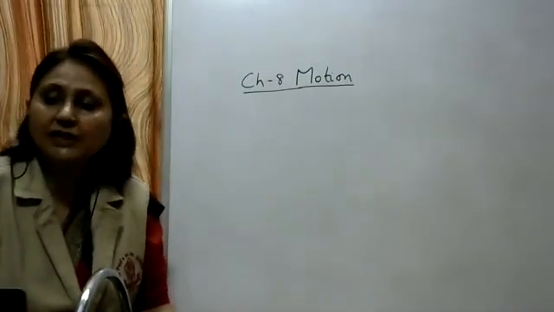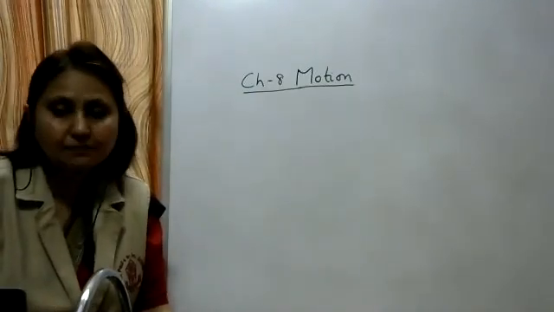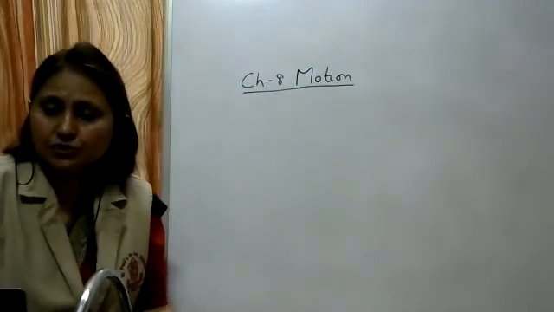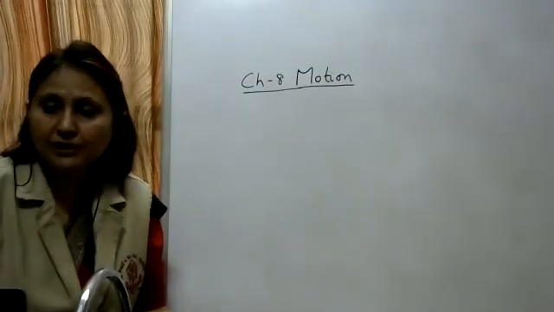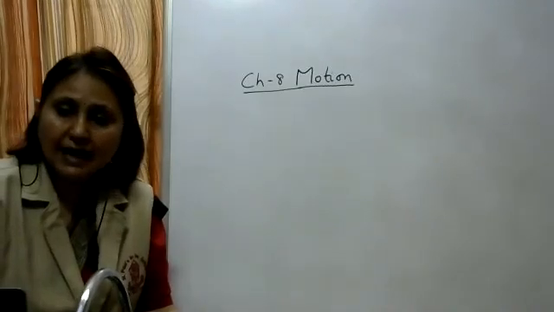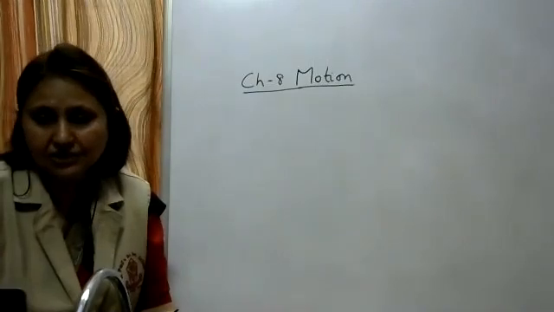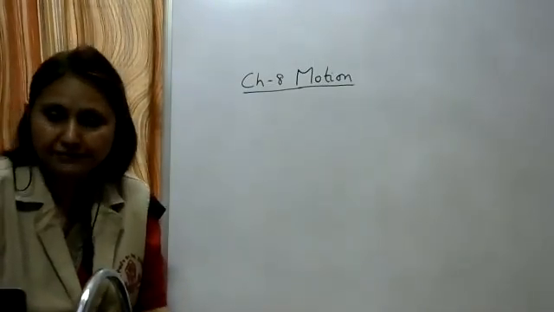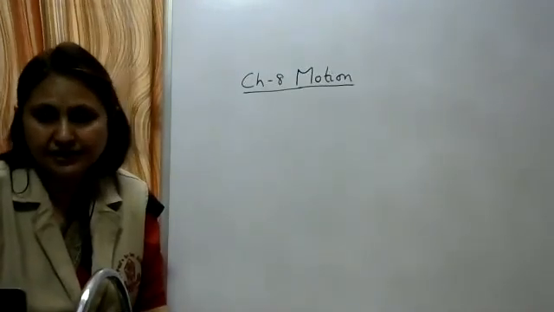And no object in this universe is at absolute rest, not at perfect rest. We say that this room is at rest because every day you see the position of the room to be at the same place. So you say that this room is at rest, but actually along with the earth, it is rotating as well as revolving. So no object is at absolute rest. There is no object in the universe which is perfectly at rest.